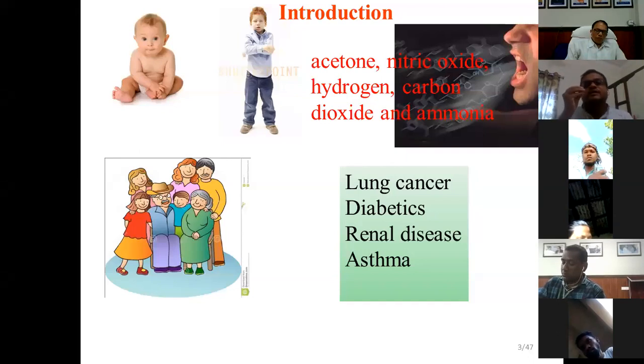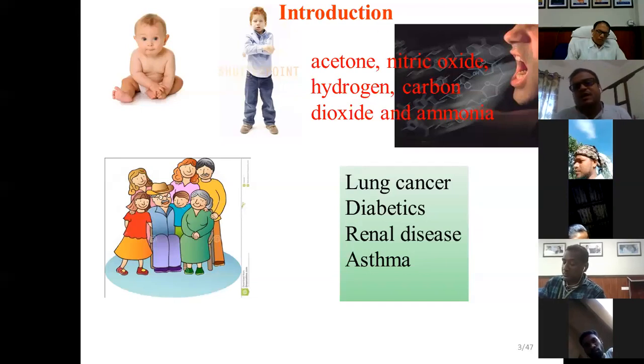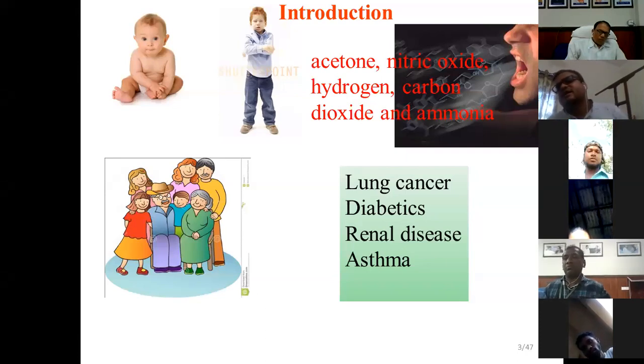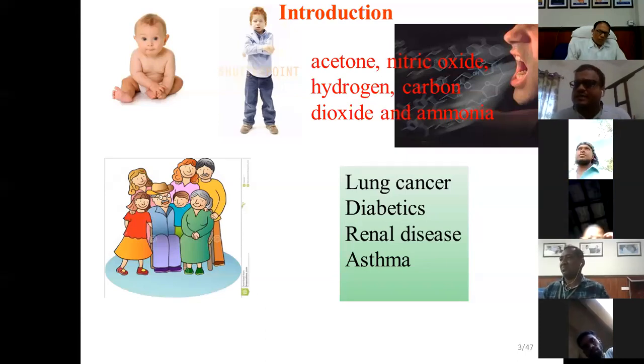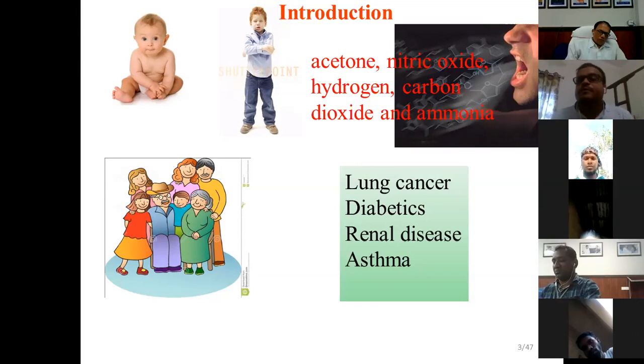But to detect those amounts, for a diabetic patient, if we go to the medical center, he has to do several tests. So the cost becomes very high because they have to do things like gas chromatography. There are several techniques which are expensive, and they also have to perform several procedures.